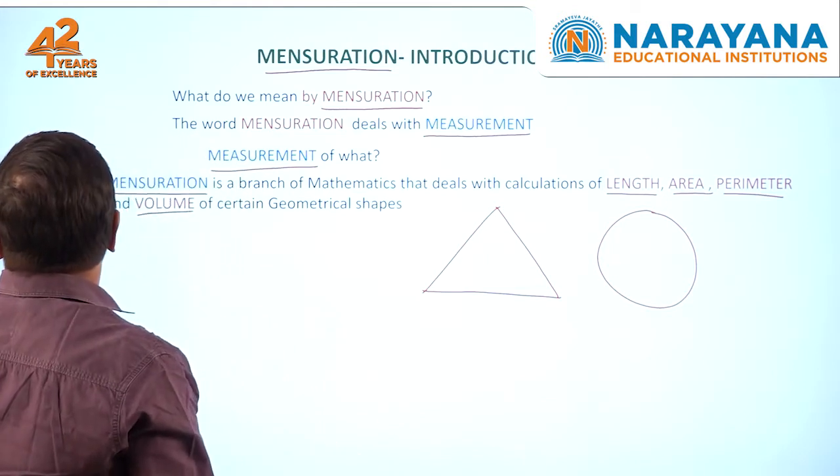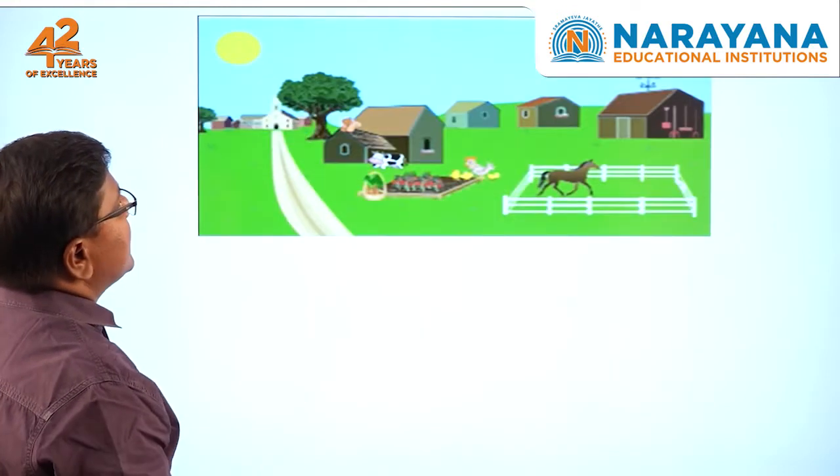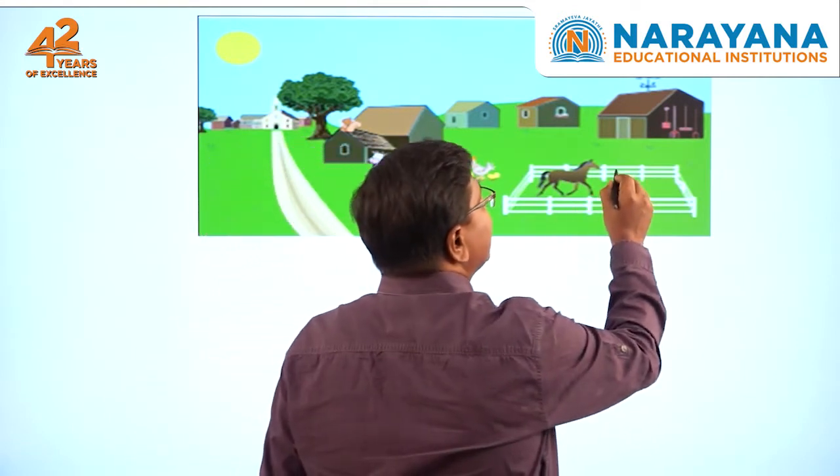Now look at this picture. It is a very clean and nice village. In villages, if the land belongs to them, they bound their places. Suppose this is the place of a family in the village. There is some region bounded which belongs to that family.